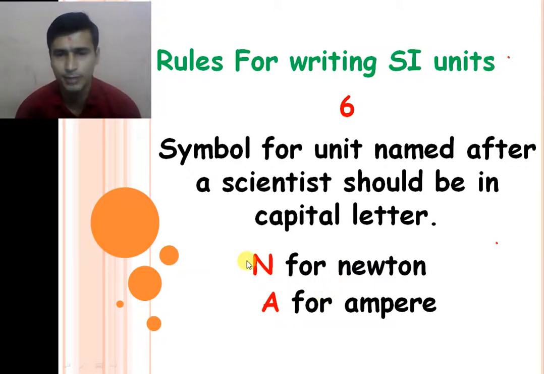To represent the ampere, we write a capital A. Why? Because we are representing a unit in the form of a symbol. So these are the 6 rules for writing an SI unit, or we can say the practical norm for writing the SI unit.